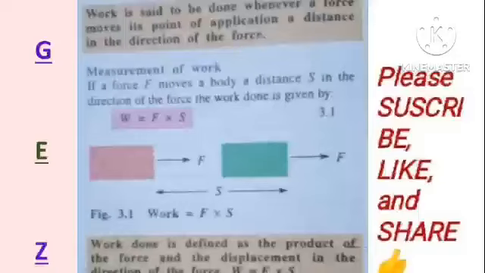Work is also defined as the product of the force and the displacement in the direction of the force. The reason for this is that if you try pushing the trolley forward and the trolley actually moves backward, you have negative work. Because displacement has direction, work is the product of the force and the displacement. So when the displacement is in the direction of the force, it is positive work done.